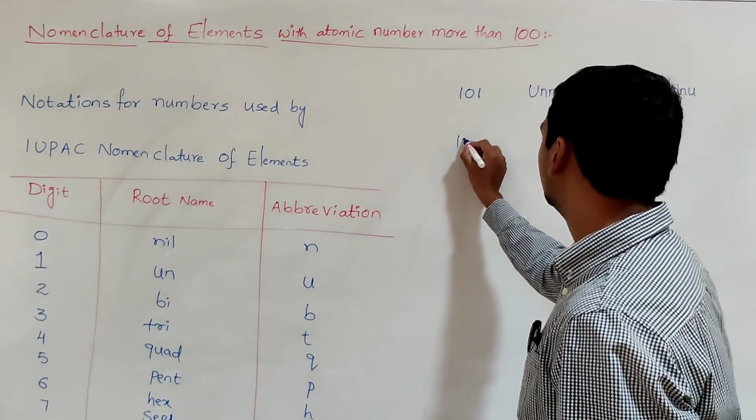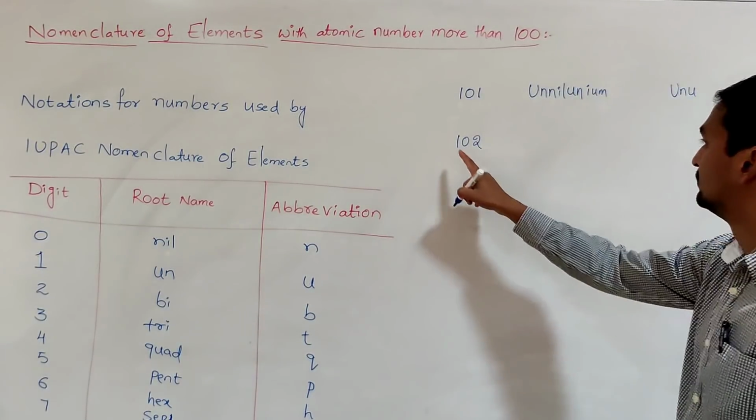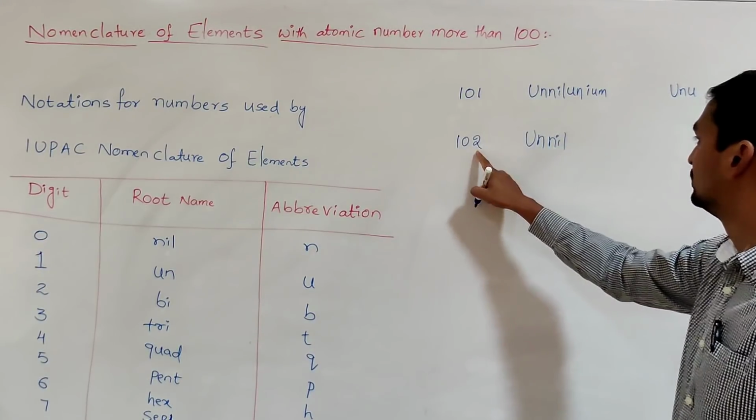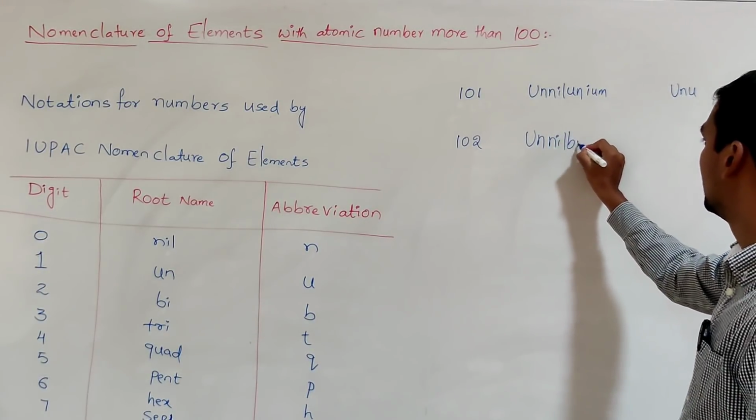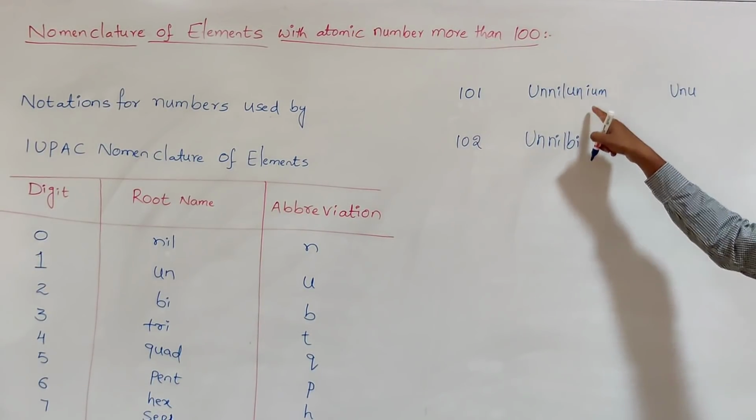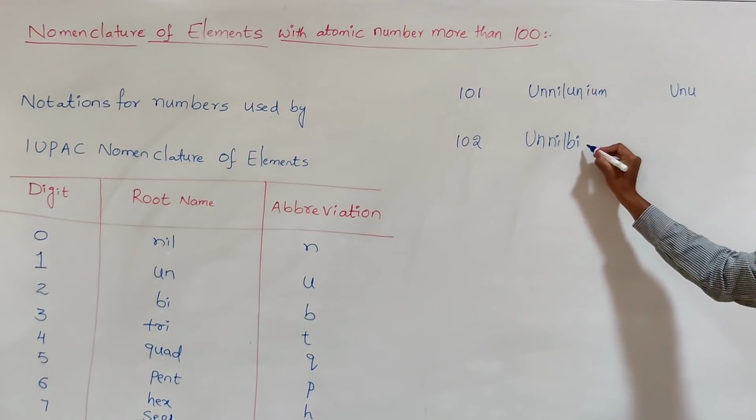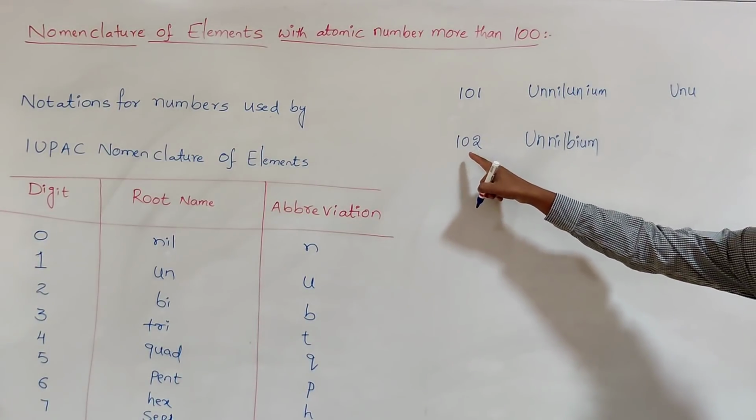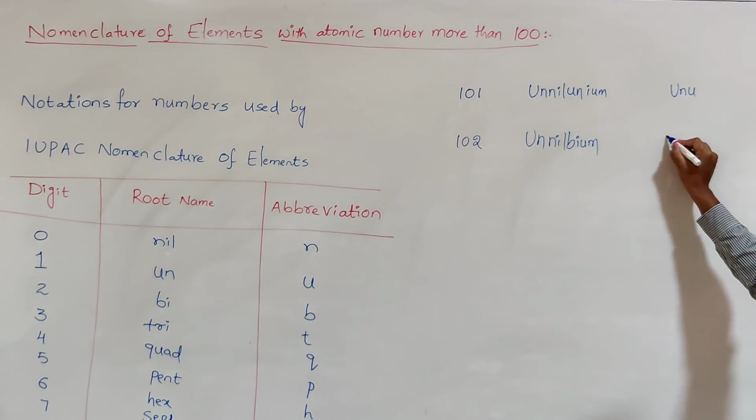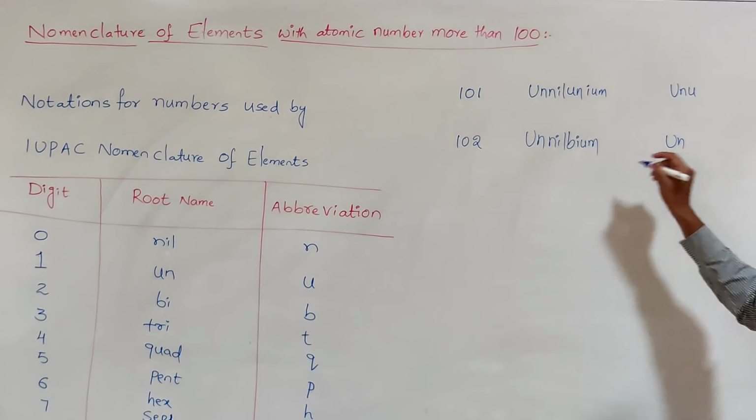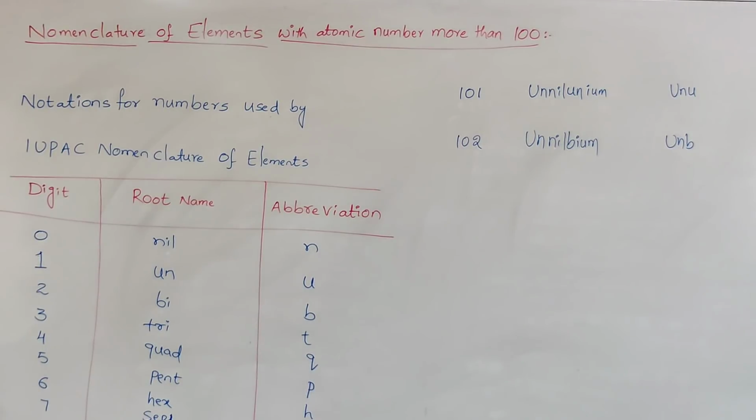Similarly, if it is 102, in the 102, 1 is un, 0 is nil, and 2 is bi. So whenever i is there at the end of the root word, you can neglect it and not write the i one more time, you just add um. Then what is the symbol of an element with atomic number 102? First letter is U. In the 0, what is the first letter? N. And in the 2, what is the first letter? B. U-N-B. So that is the symbol of an element with atomic number 102.